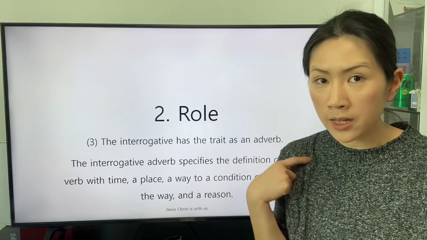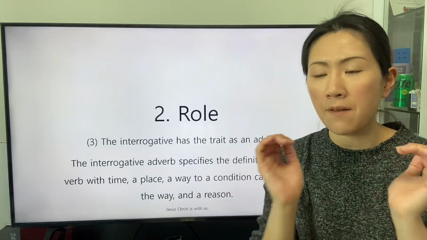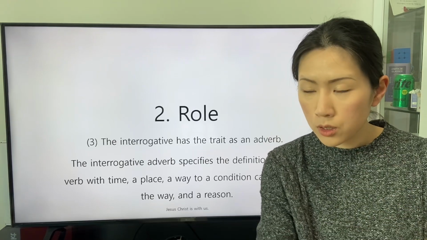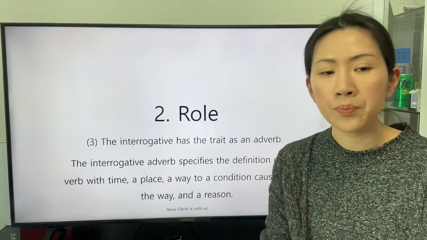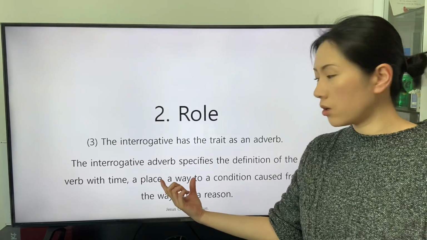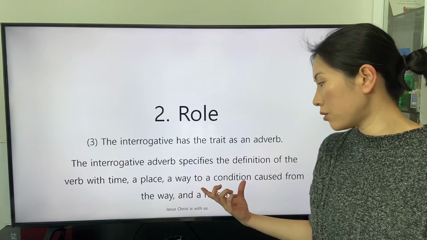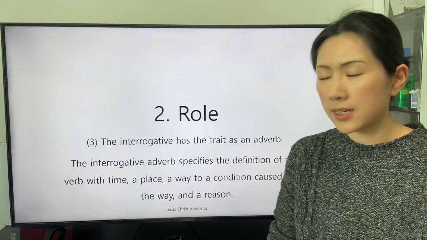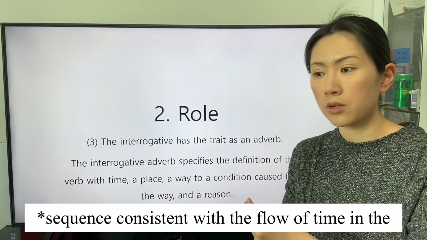We can understand that the subject actualizes the definition of the verb from the way to the condition caused from the way. The phrase of the noun a way and the phrase of the noun a condition are stated in the relationship.